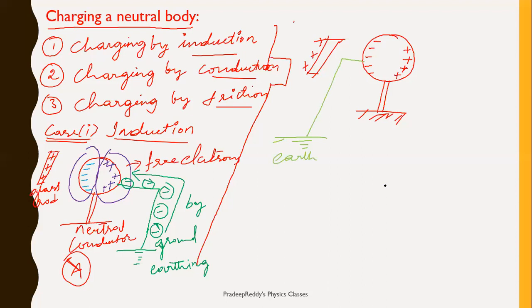Now what happens in this case? See, there are excess number of electrons in this surface, this region where there are electrons greater. As there are excess electrons to the side which you are connecting towards the earth, as a result, what would happen? The negative charge get transferred from body to the earth. So here negative charge from this surface will be transferred to the ground.